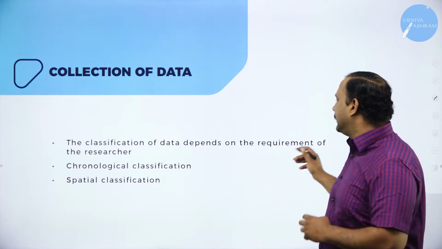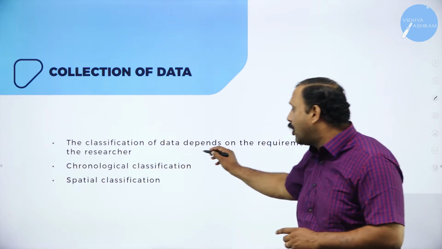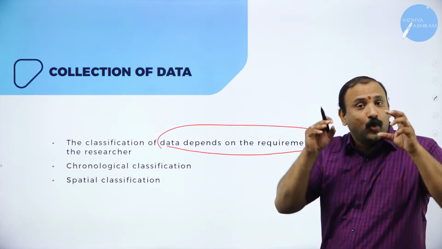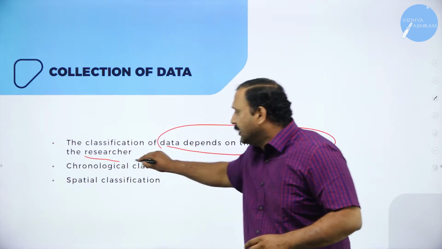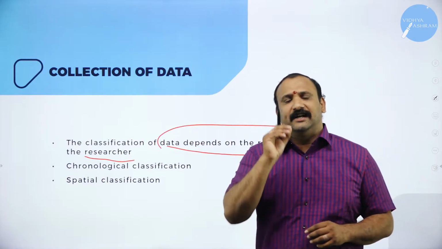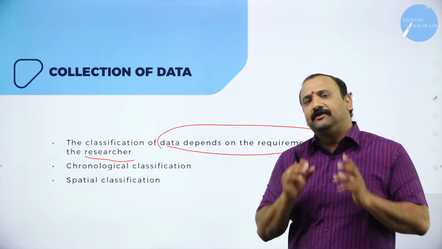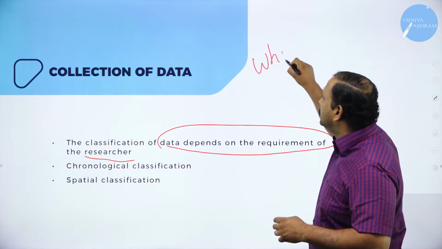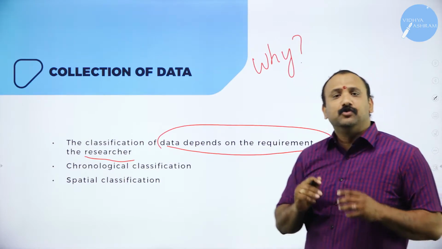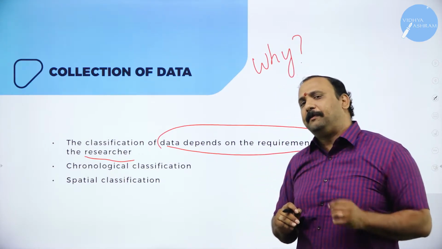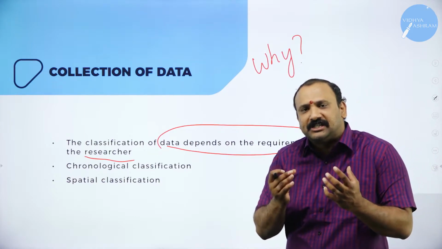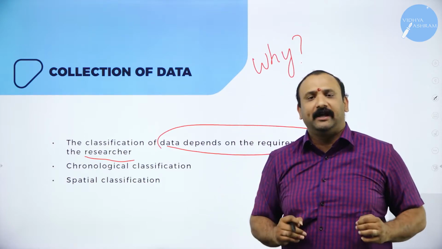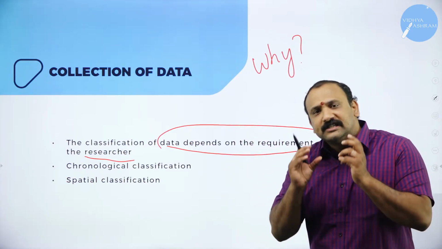The collection of data depends on the requirement of the researcher. This word is very, very important: requirement of the researcher. Now, there are many people in this world who, when they study the subject of economics, find the most interesting question that comes into their mind is why? Because when you start studying economics, you need to understand that each and every piece of information cannot be just taken for an assumption or for granted. You need to ask the question why. Why is it happening like that? What is the reason behind it?